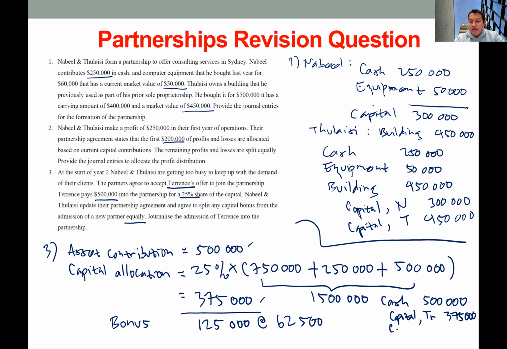Okay, and then the capital of Nabil will be increased by 62,500 because of the bonus. And the capital of Tulaisi will also be increased by 62,500. Okay, so these two basically capture this bonus. So this is the answer for this question.